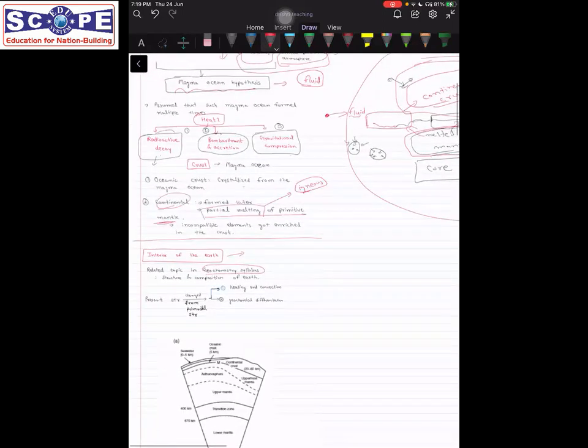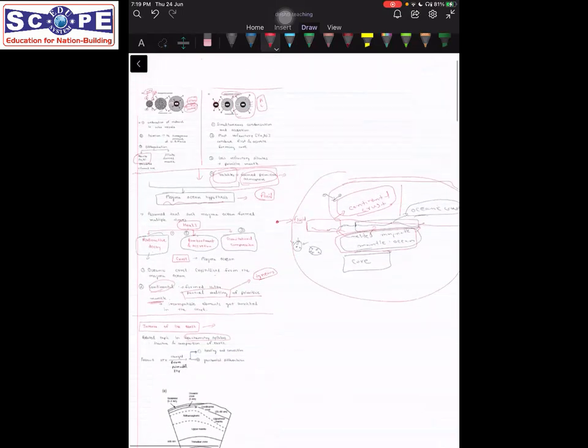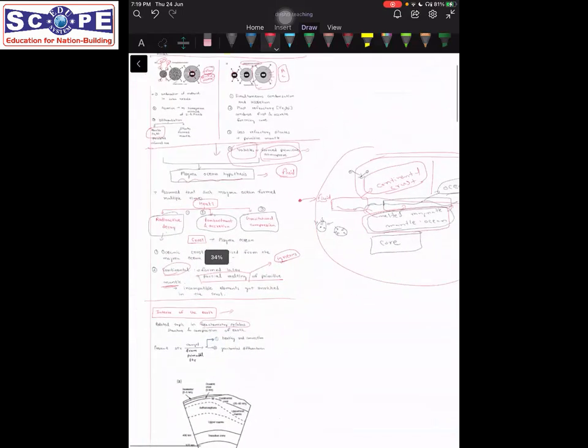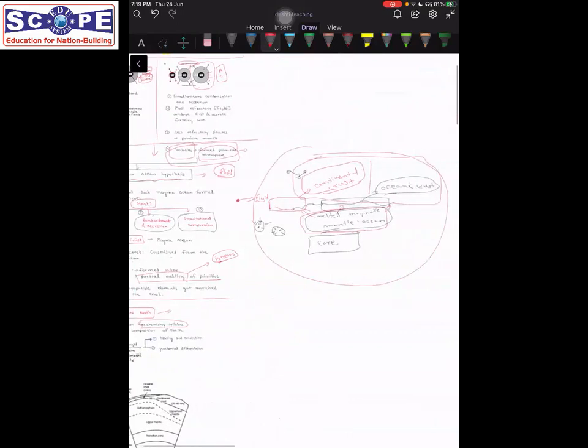So I hope this is clear. I hope this much is okay with everyone. And now we know how the earth came into its present state. Am I clear? Yes. Yes, sir. Yeah. Anyone wants to ask anything? Any doubts?